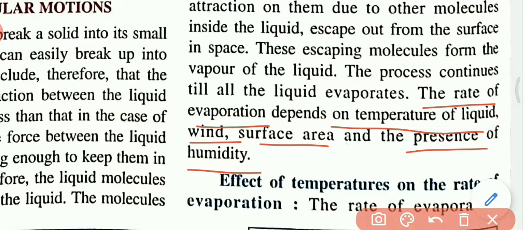Number one, the rate of evaporation depends on temperature. If the temperature is more, the evaporation will be more. If the temperature is less, the evaporation will be less. That's why on a hot summer day the water evaporates more, and on cold winter days the water evaporates less.